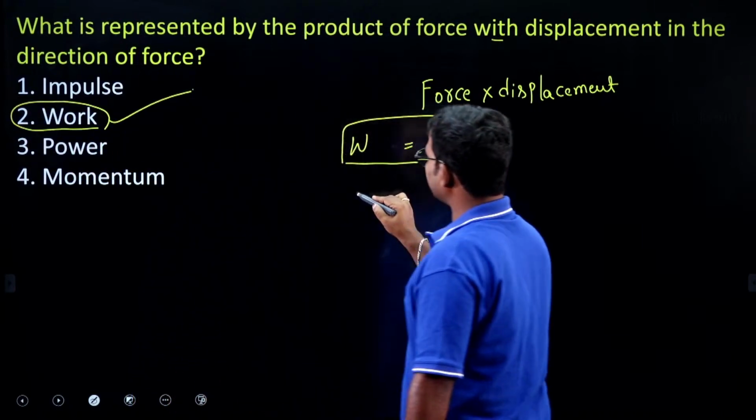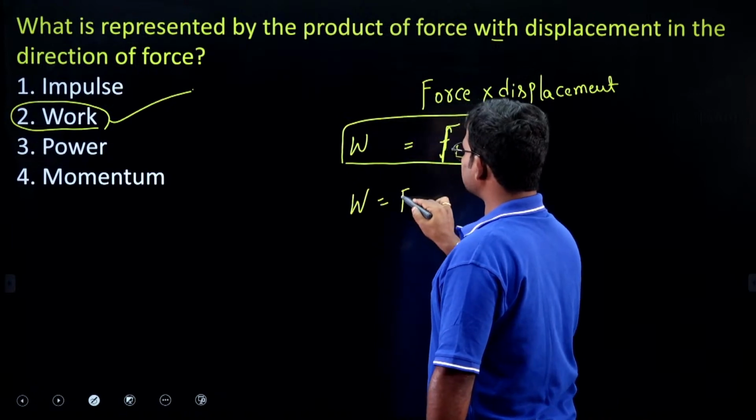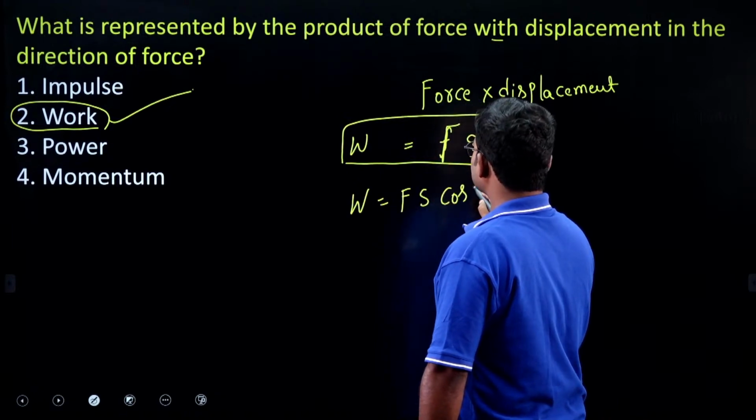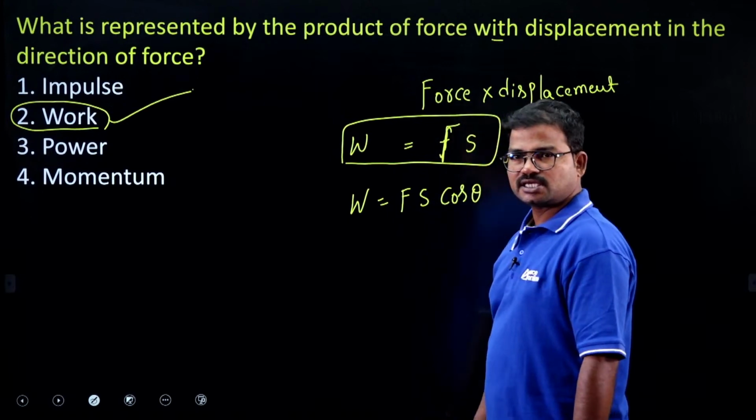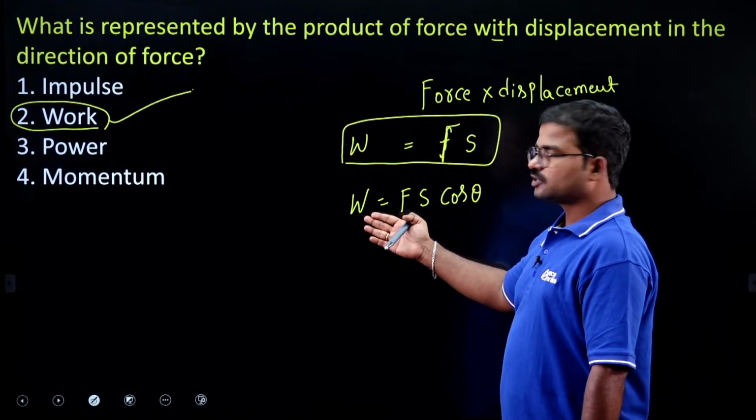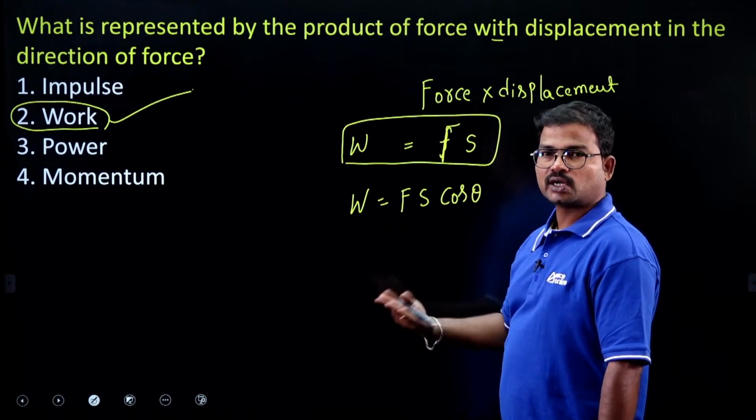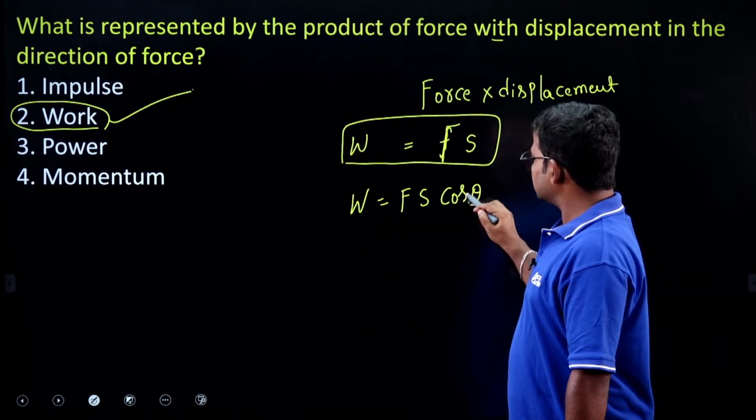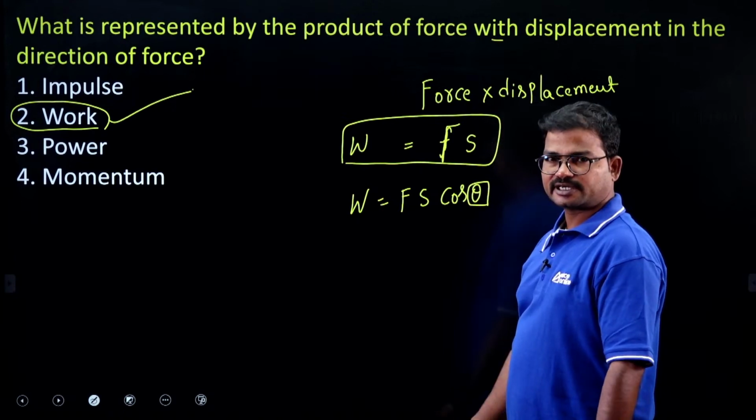And we are also having W is equal to Fs cos theta. Suppose if theta is equal to 0 or if theta is equal to 90, then we can estimate if the work is done or not. So it depends upon the angle, nothing but theta.